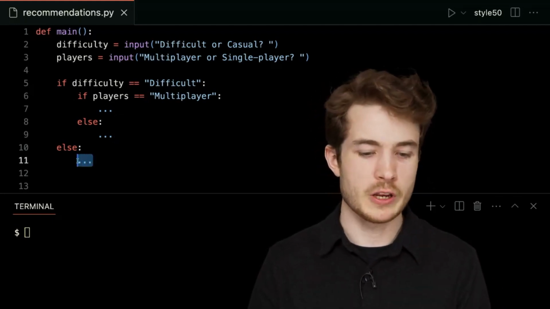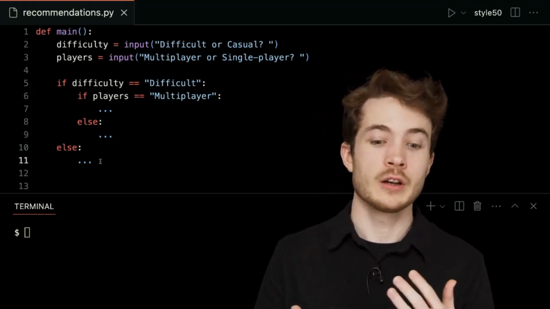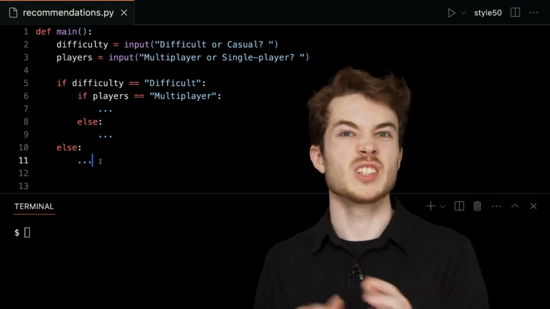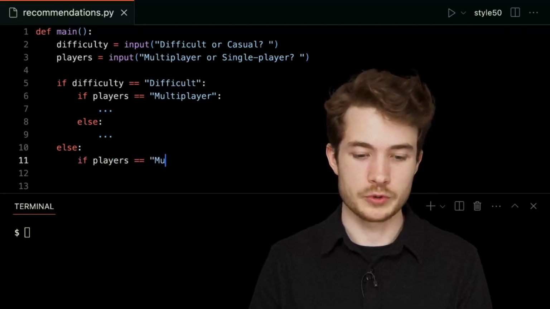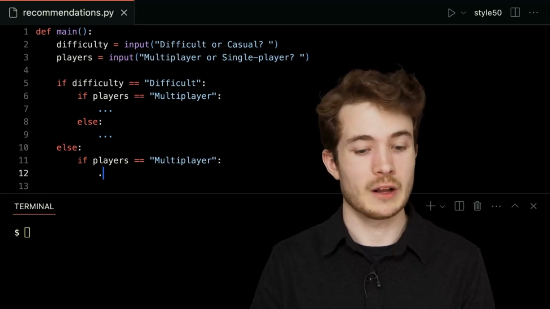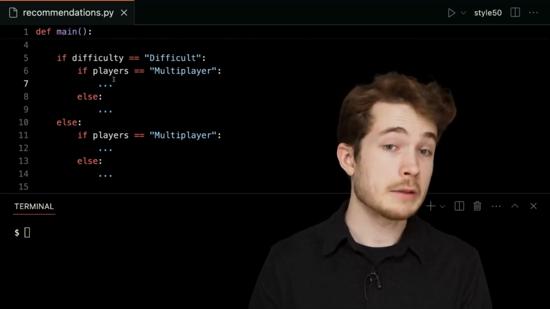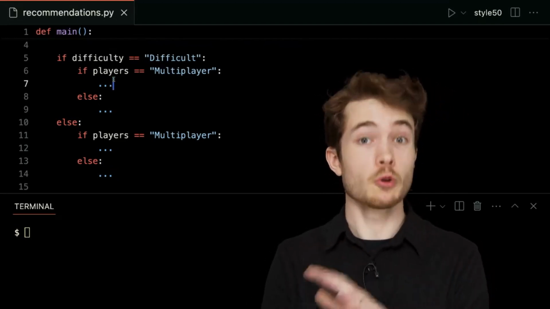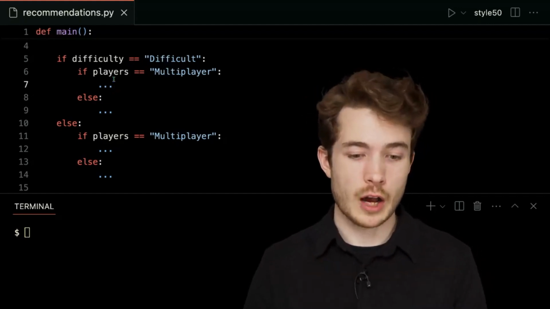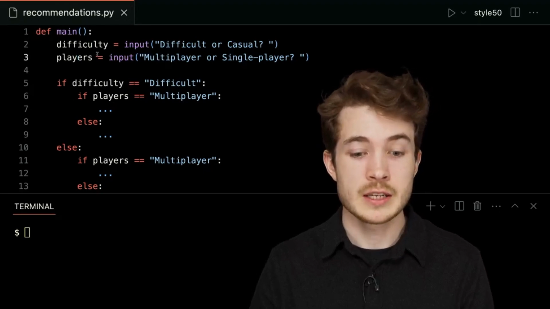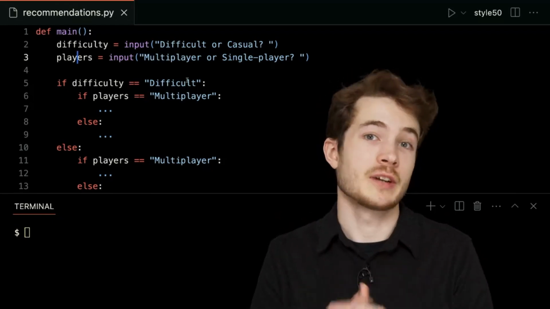Let's do the same thing down below here, because even if the player specifies casual, well, we still want to make an informed decision of whether they wanted multiplayer or single player games too. So I'll go ahead and ask the same question. If players equals multiplayer, just like this, we'll have one branch of our code, else we'll have another branch just like this. And notice now there are 4 branches, 4 places we could end up, which kind of makes sense if we have given the player 2 options, difficulty and players, each of which has 2 possible inputs. Well, there are 4 possible games we could recommend.